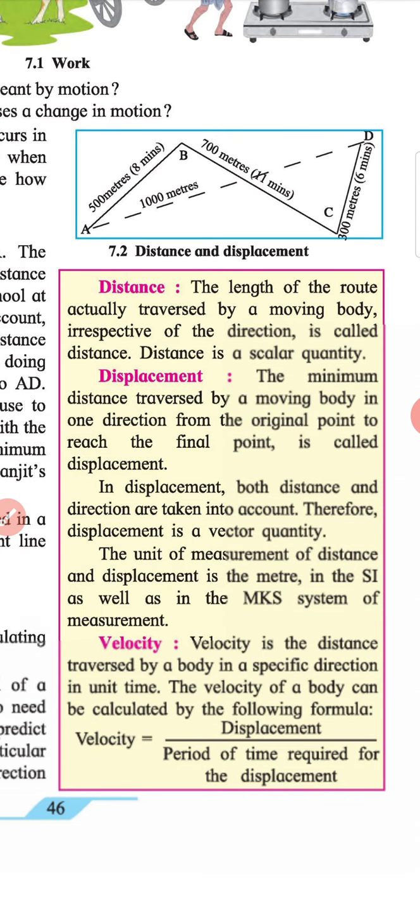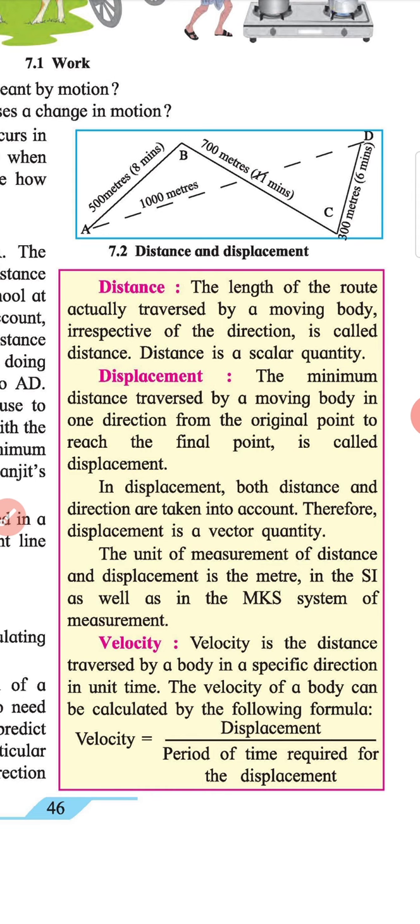Box. Heading: Distance. The length of the route actually traversed by a moving body, irrespective of the direction, is called distance. Distance is a scalar quantity. Heading: Displacement.